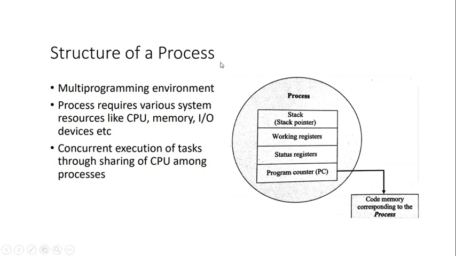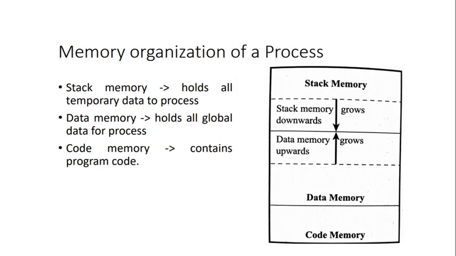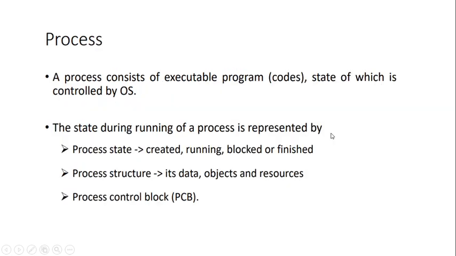In a process itself, multiple tasks have to be performed by means of sharing the CPU. And this is the memory organization of the process. That is, you can see the stack memory, data memory, and code memory. So in code memory, we have the actual program code, and in data memory, the actual data. Stack memory stores all the temporary data, and this is just the orientation of the stack memory and the data memory.